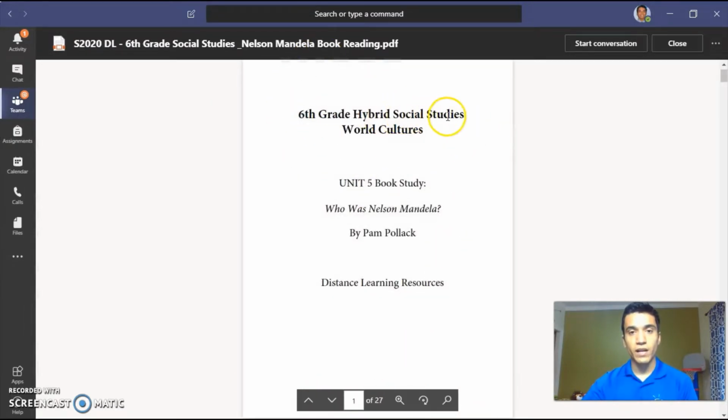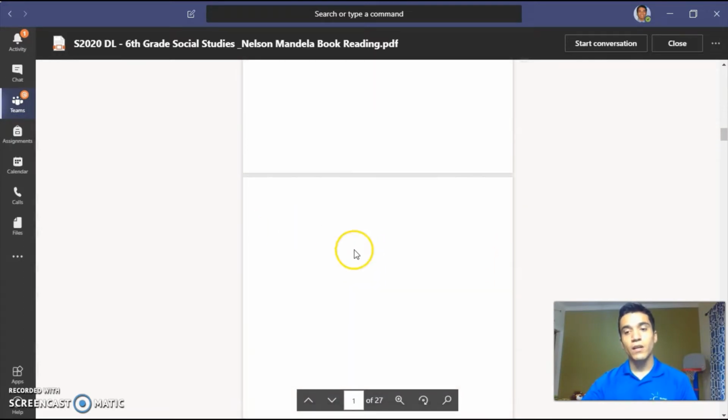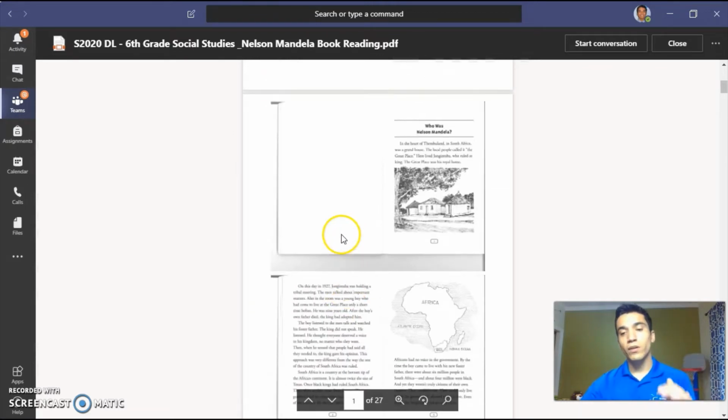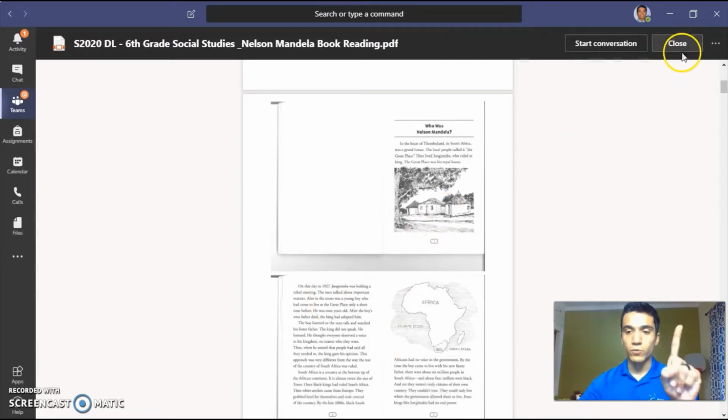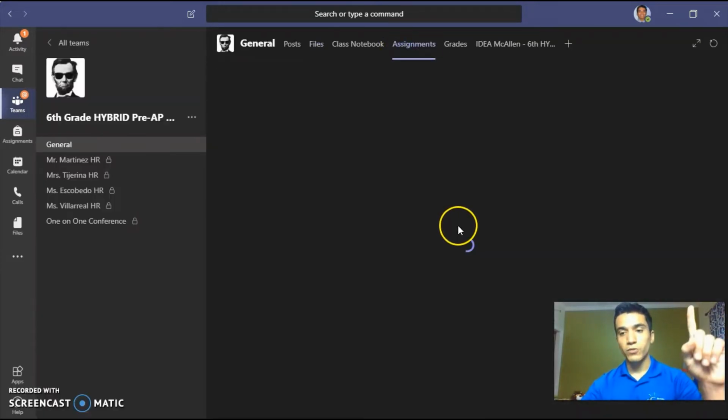So you're going to see 6th grade hybrid social studies, world cultures, Unit 5 book study, the title of the book, the author, distance learning resources, and you should see all the chapters to the book. Sir, can I read the entire book already? Go for it if you want to, but don't worry. We're only going to be giving you small chunks in questions each day. Okay, so for example, today, after we're done reading chapter 1, you're going to go into the assignments for today, and you're going to be working on chapter 1 questions.